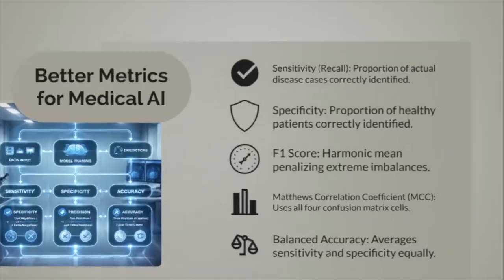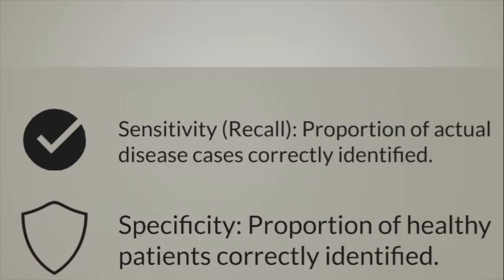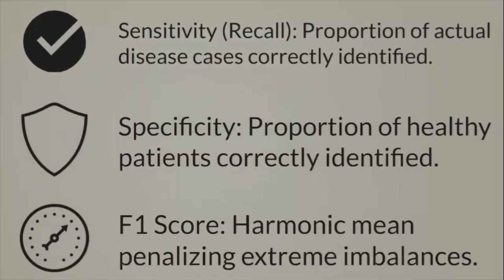Given that accuracy fails us in usually imbalanced medical data, let's examine the alternative metrics that actually capture what matters clinically. Sensitivity, also called recall, tells us what proportion of actual disease cases the system correctly identifies. This directly answers the question, if I have the disease, will the AI find it? Specificity measures the proportion of healthy patients correctly identified as healthy, answering the complementary question of how many false alarms the system generates.